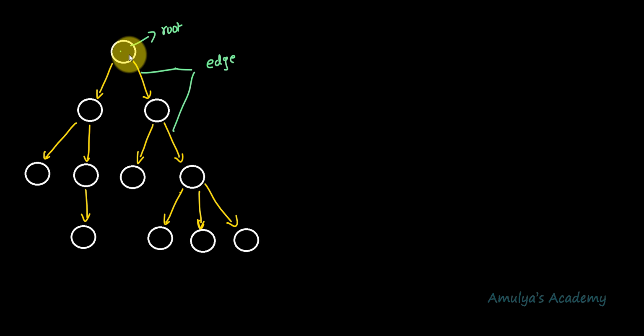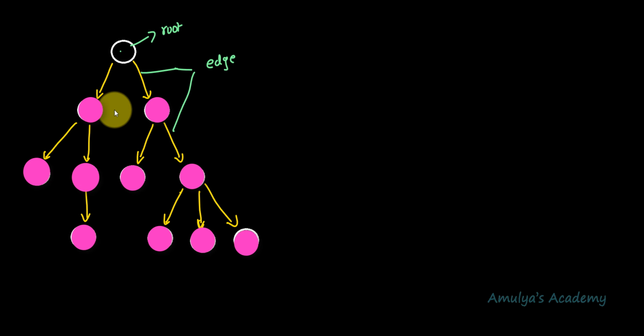And in a tree, all the nodes except the root node are child nodes. And all the nodes except the root node will have a parent node. And here you can see the highlighted nodes. These are the child nodes.